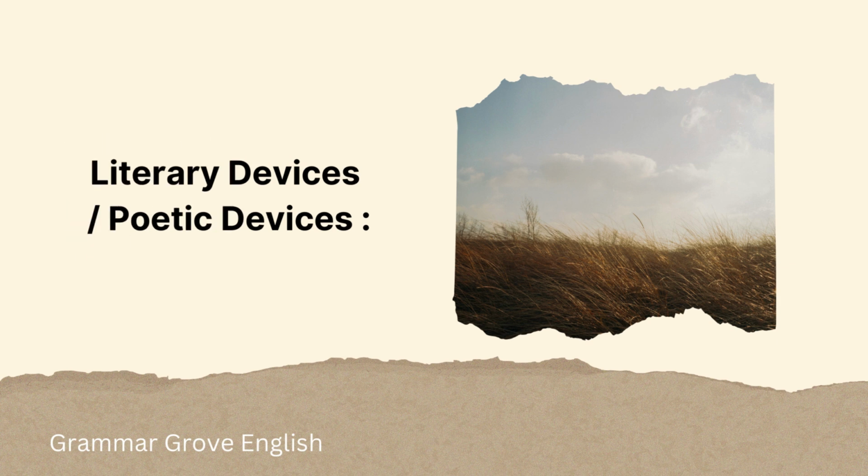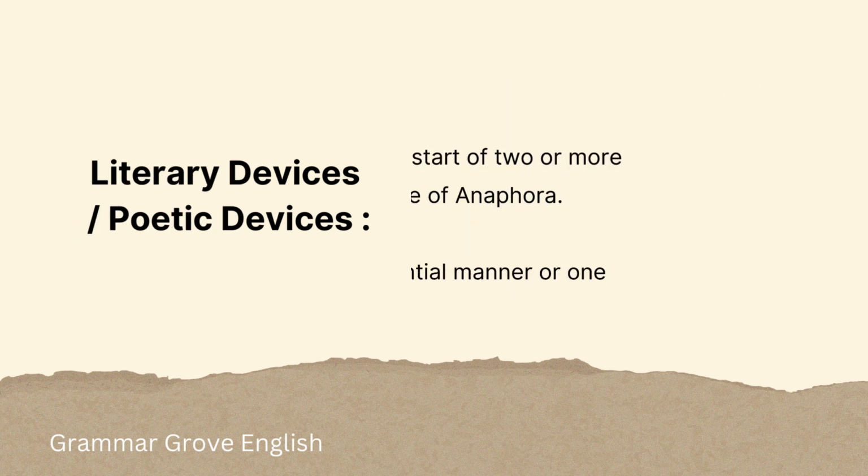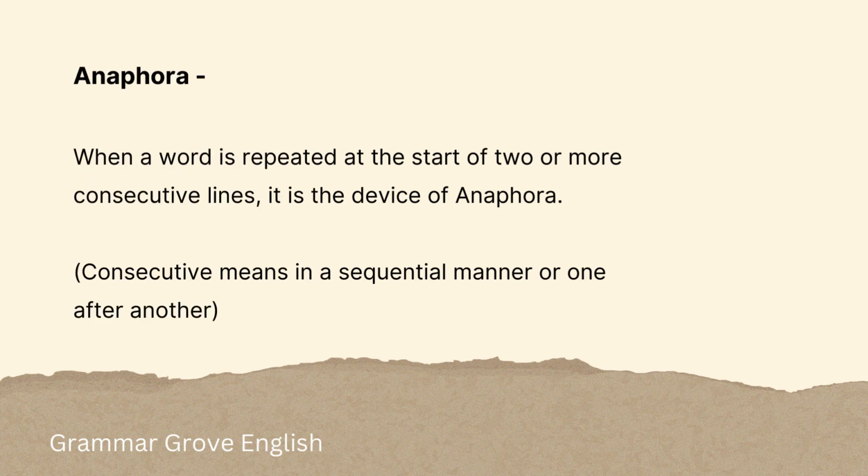The literary devices in this poem are anaphora. When a word is repeated at the start of two or more consecutive lines, it is called anaphora. Consecutive means in a sequential manner or one after another. So when lines that come one after another begin with the same word, it is called anaphora.